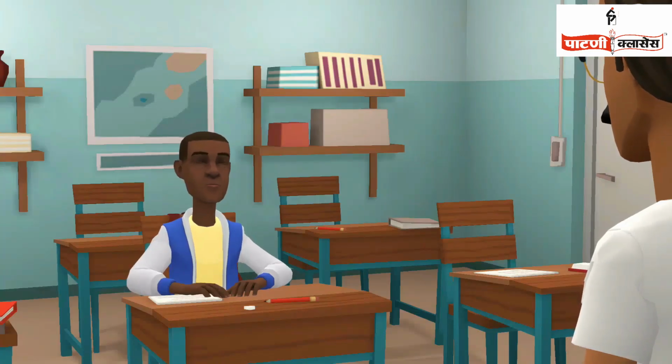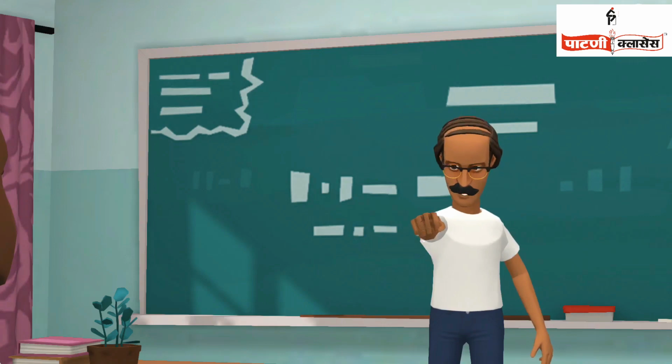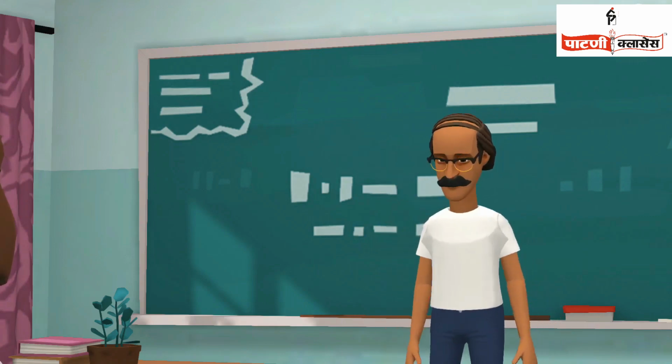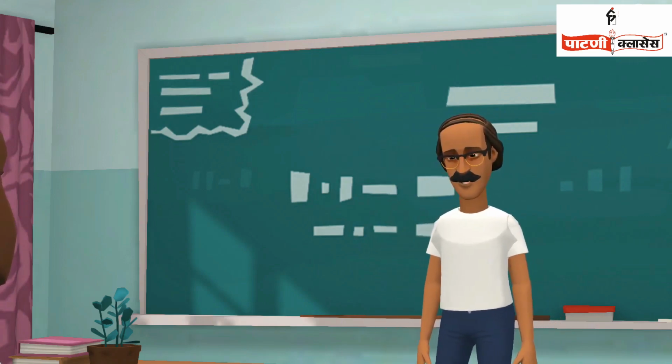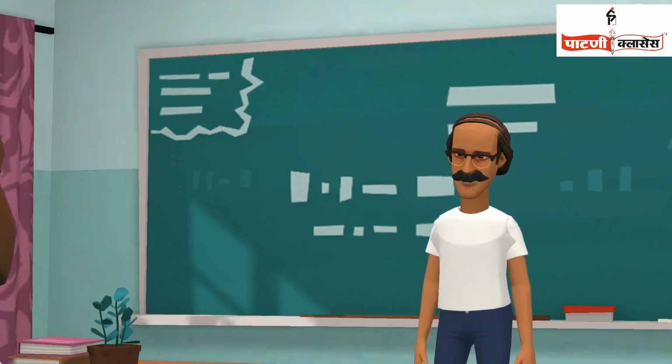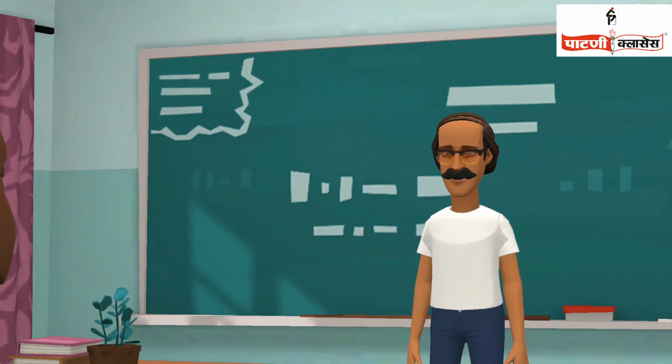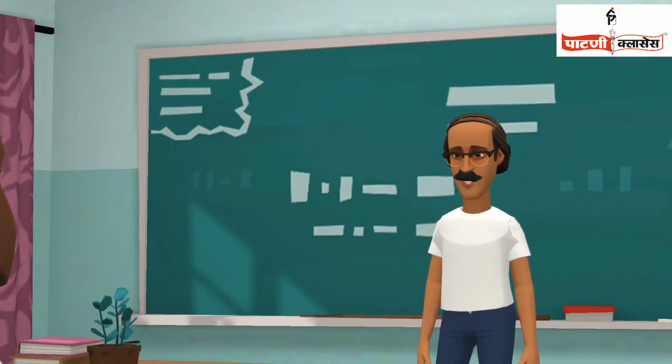Sir, who discovered this formula? Of course, it was given by Newton and it is called Newton's second law of motion. According to Newton's second law of motion, we can relate force and rate of change of momentum.